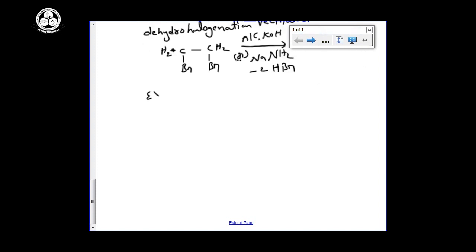Another example, the compound they are giving like this, with a double bond and Br, and I am giving alcoholic KOH. What do we write as the answer? Generally we can feel there are 2 possibilities. If I remove the hydrogen from here and bromine from there, we get the triple bond like this.